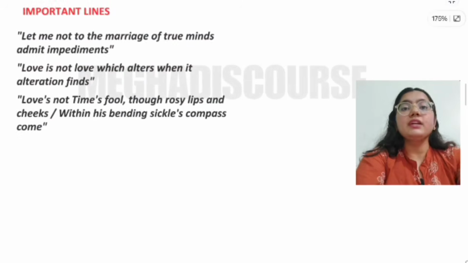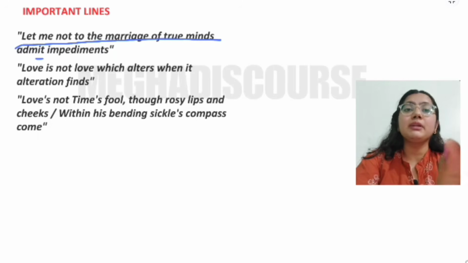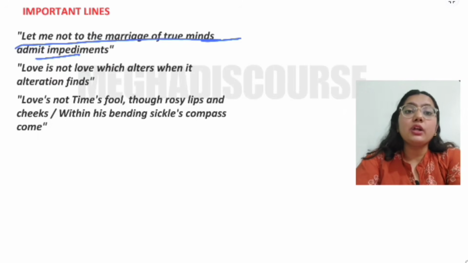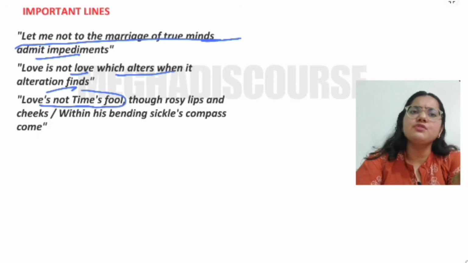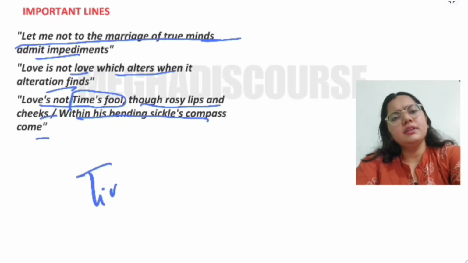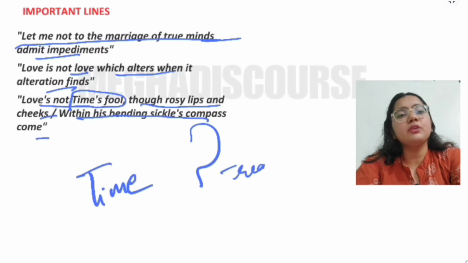So when it comes to the important lines, here we have "Let me not to the marriage of true minds admit impediments." This is the opening line of this sonnet. And "Love is not love which alters when it alteration finds." "Love's not Time's fool, though rosy lips and cheeks within his bending sickle's compass come," which means that time has a bending sickle, used by a reaper or a farmer.